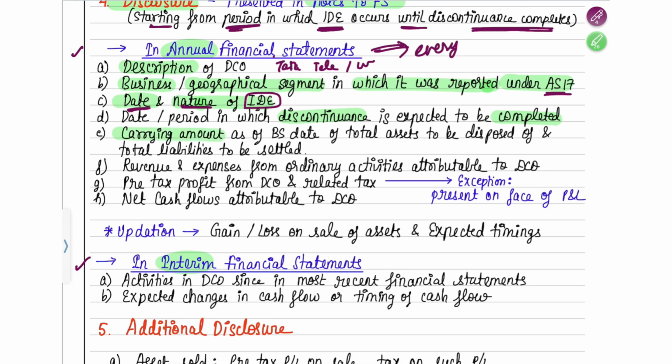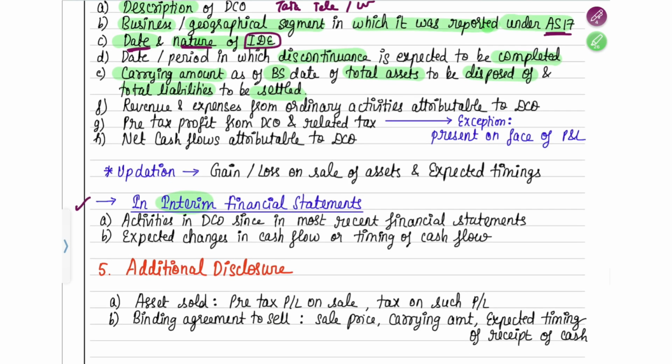Next is the carrying amount, as of the balance sheet date, of the total assets that are going to be disposed of. For all the total assets you are going to dispose of, and all the total liabilities you are going to settle, what was the carrying amount on the balance sheet date? That also you have to show separately. Next, the revenue and expenses from ordinary activities attributable to the DCO; this also you have to show separately. That means how much is from the DCO and how much is from continuing operations.